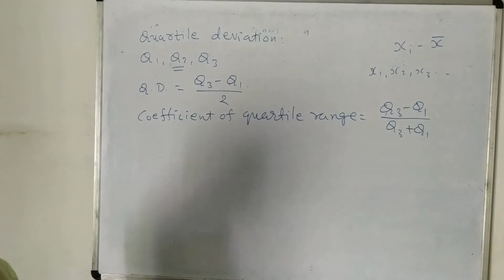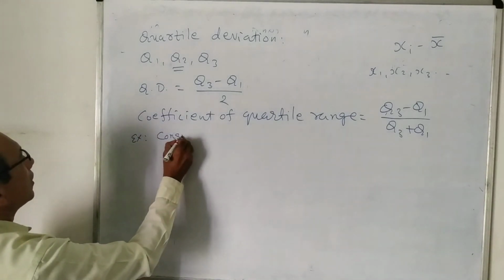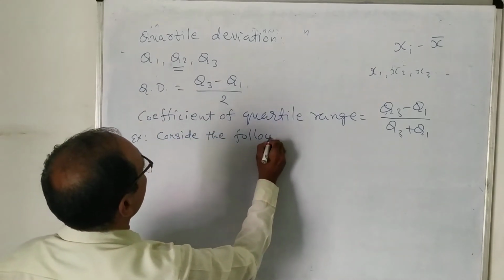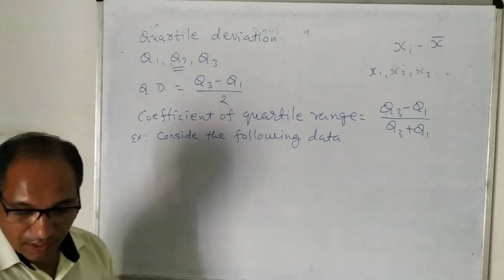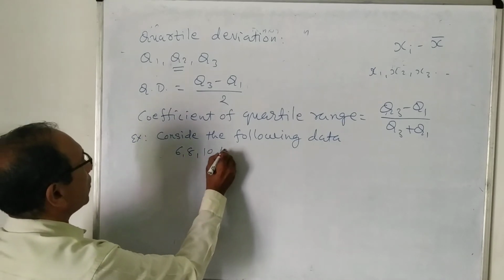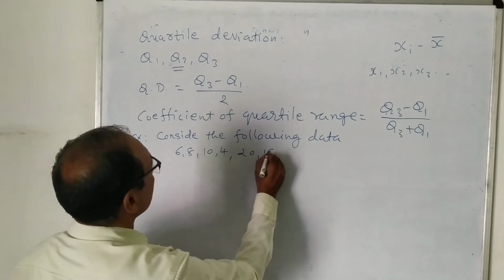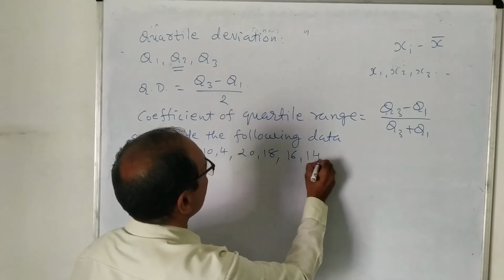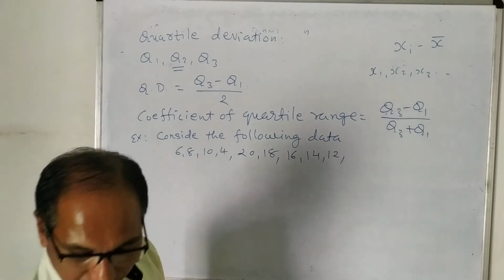let us see one example. Suppose we are given the following data: 6, 8, 10, 4, 20, 18, 16, 14, 12 and 10.